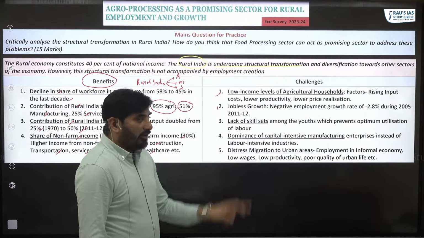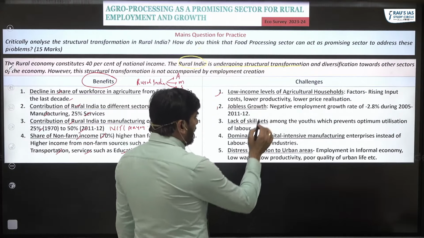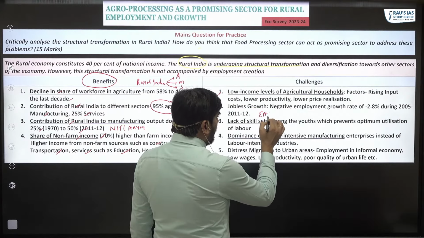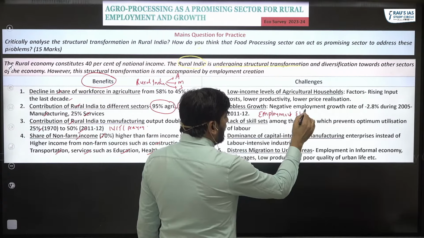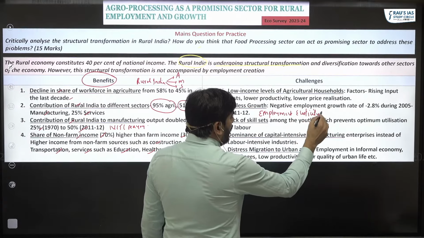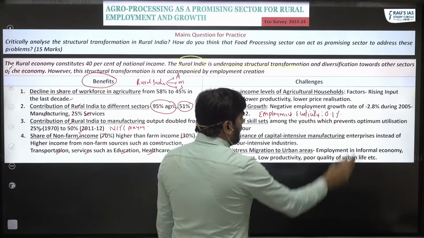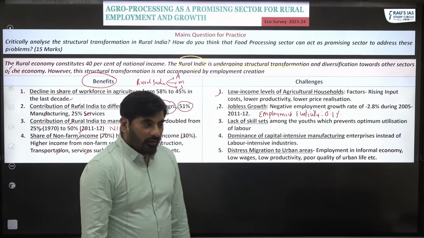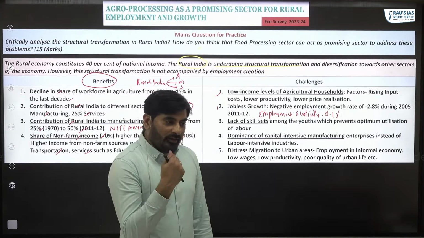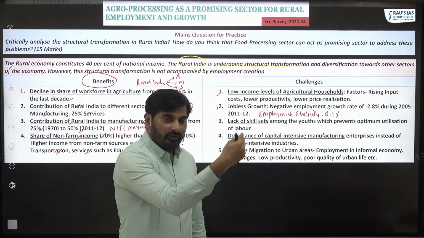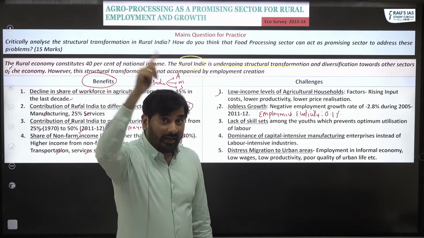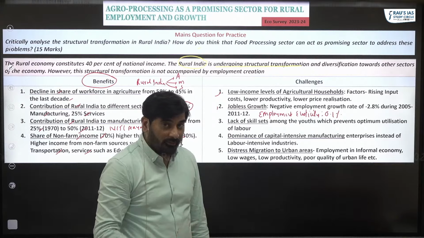The second problem is, remember, I told you about employment elasticity of the Indian economy. Employment elasticity of Indian economy is 0.1, which means 1% increase in GDP leads to 0.1% increase in job creation. That is for entire Indian economy.